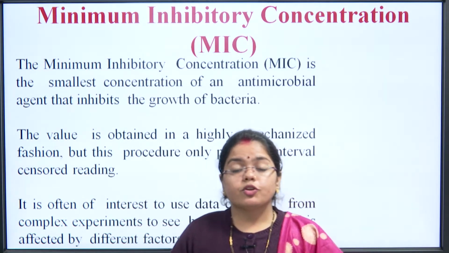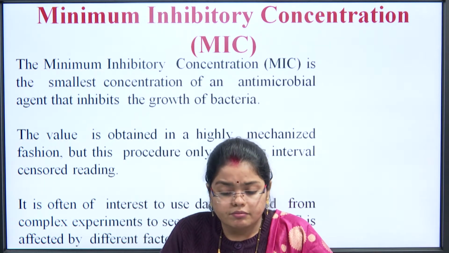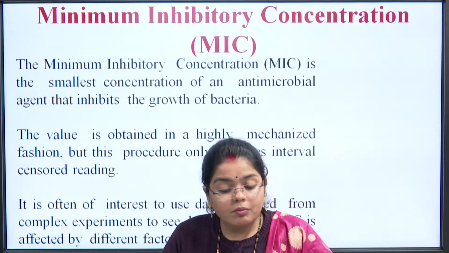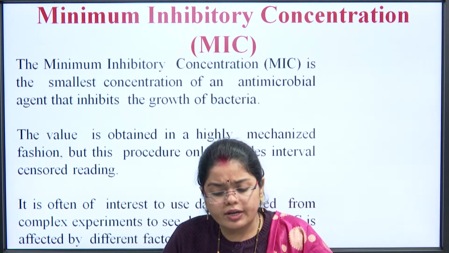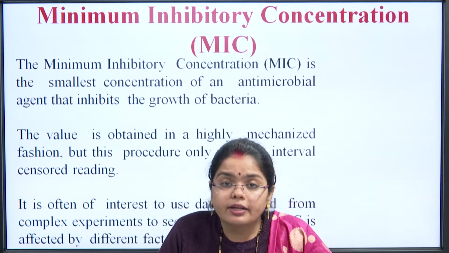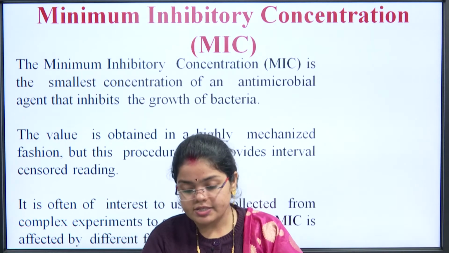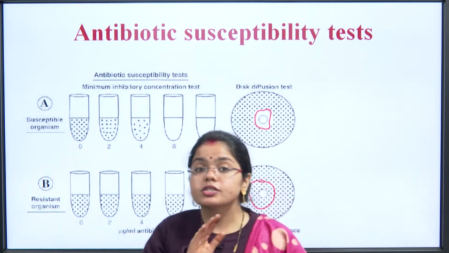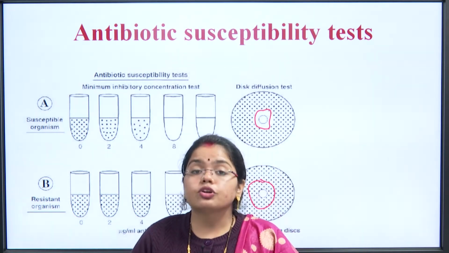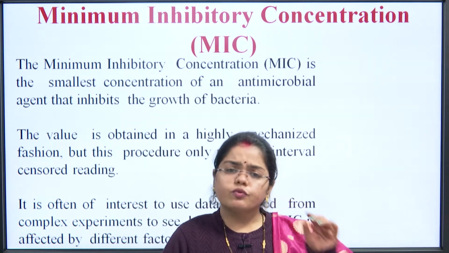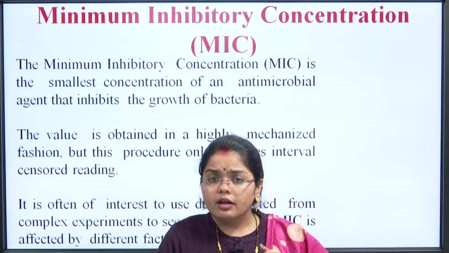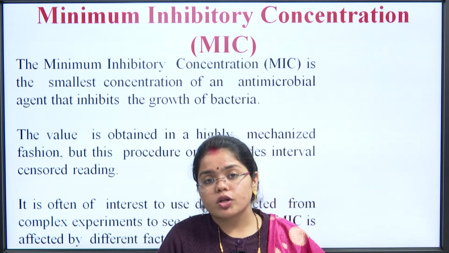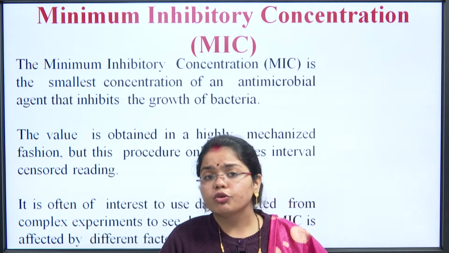Then what is minimum inhibitory concentration? It is a very important concept in pharmaceutical microbiology while we are studying the susceptibility of an organism. So, minimum inhibitory concentration is the smallest concentration of an antimicrobial agent that inhibits the growth of bacteria. Like in the previous slide, we can say this is the minimum concentration which is completely inhibiting the growth of the microorganism. So, the smallest concentration that is required for an organism to be completely inhibited is called the minimum inhibitory concentration. Minimum means less, inhibitory means that no more growth would be there.